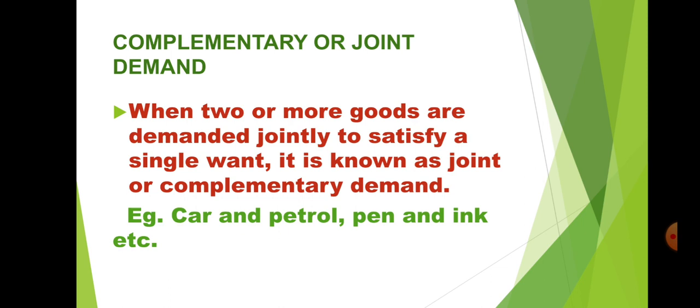Now students, if you have water, if you have sugar, if you have milk, but you don't have tea powder, is it possible for you to make a tea? No. That means tea powder should also be there with you, then only you can make a tea. So all these four ingredients are jointly required to make a tea. So this kind of product demand is called joint or complementary demand.